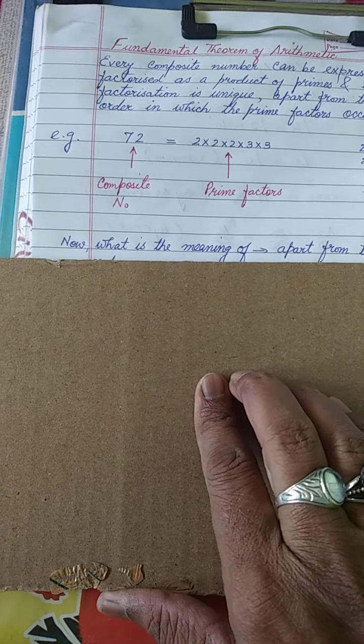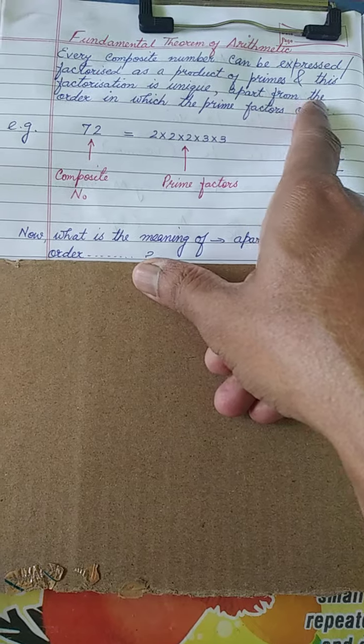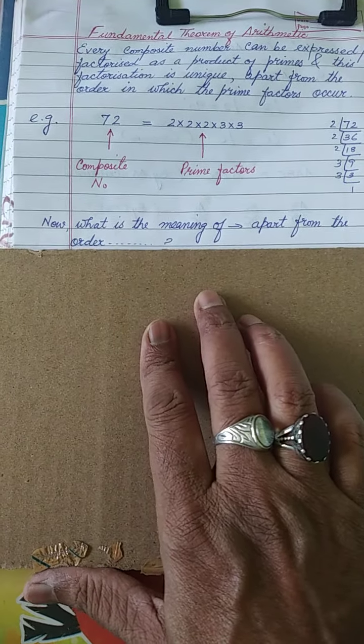Now the question is, what is the meaning of "apart from the order in which the prime factors occur"? What is the meaning of this sentence? Let's see.